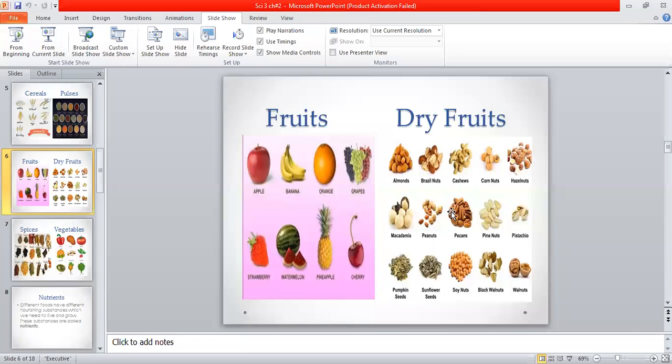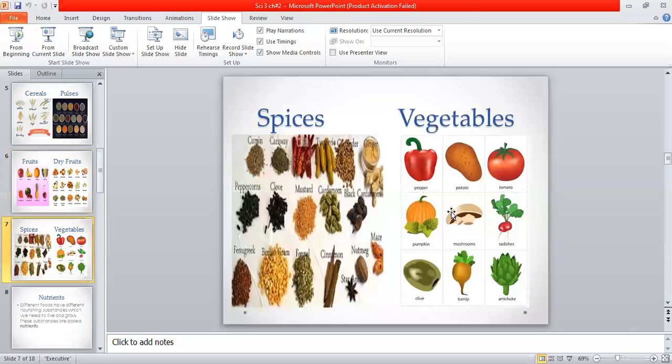So the next type of food is spices. Spices basically are not a food, but they give taste to the food. Like turmeric, coriander seeds, cardamom, chili.